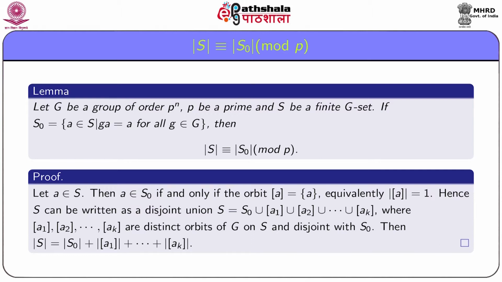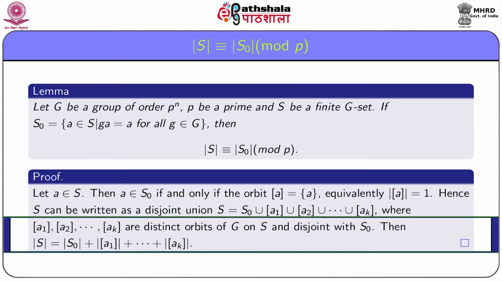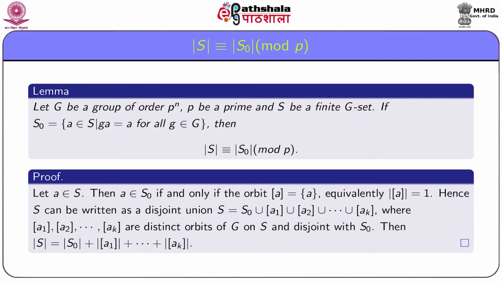Then it follows that order S is equal to order S0 plus order of orbit a1 plus order of orbit a2 and so on plus order of orbit ak.